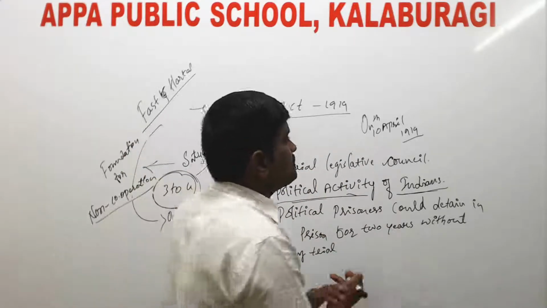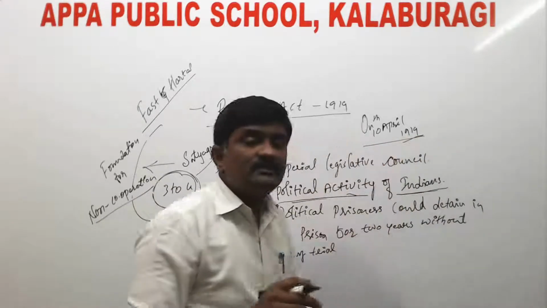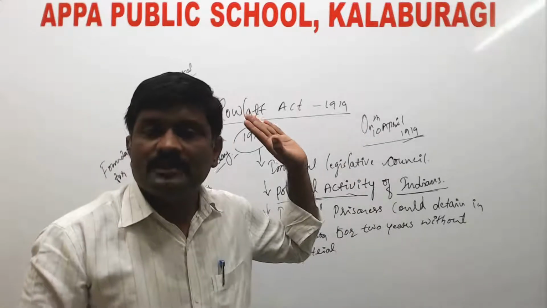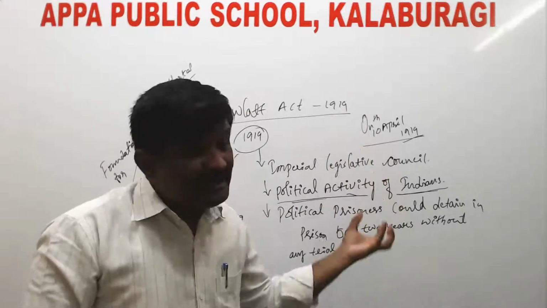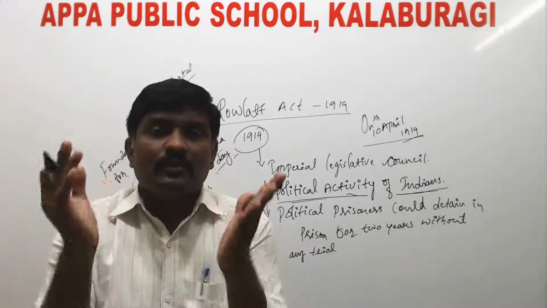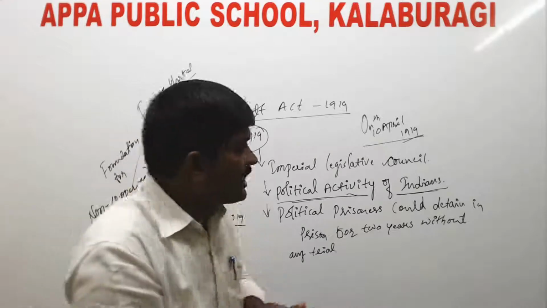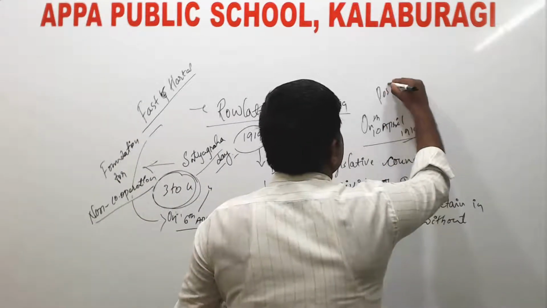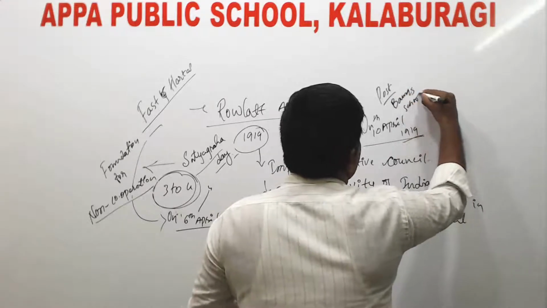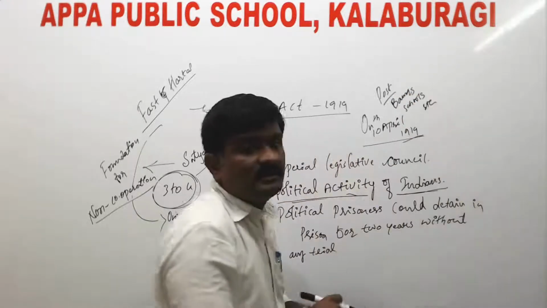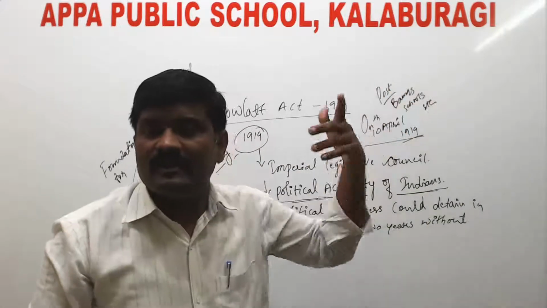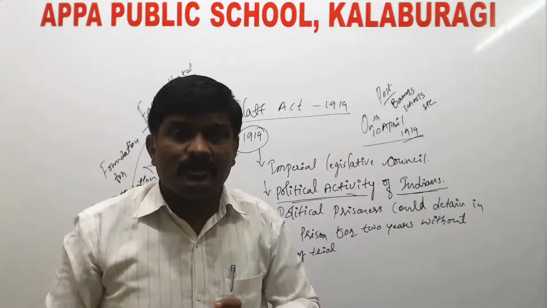Then the policemen began to fire on whom? On the peaceful procession. And that peaceful procession turned into a violent mode. Those provoked people began widespread attacks on post offices, banks, schools, and so on. And this movement turned into a violent mode.